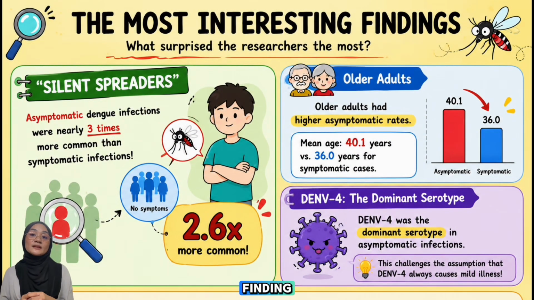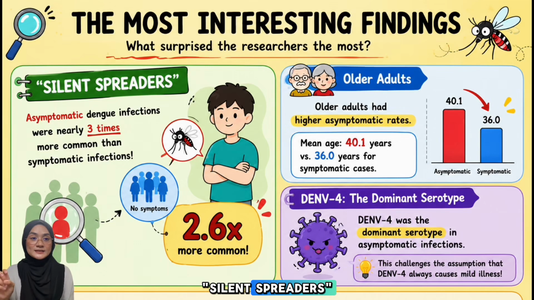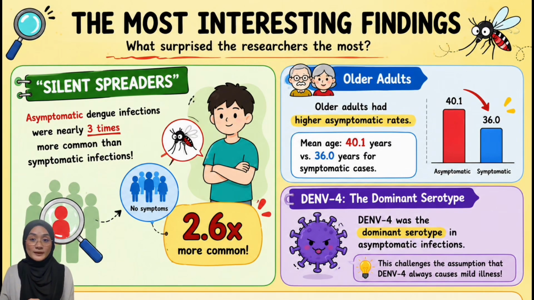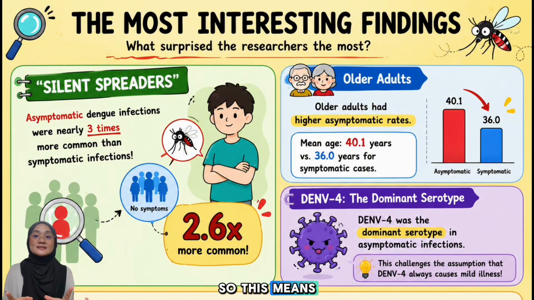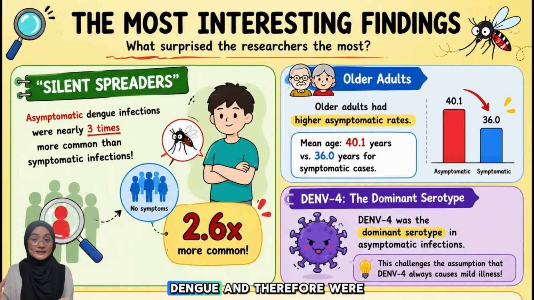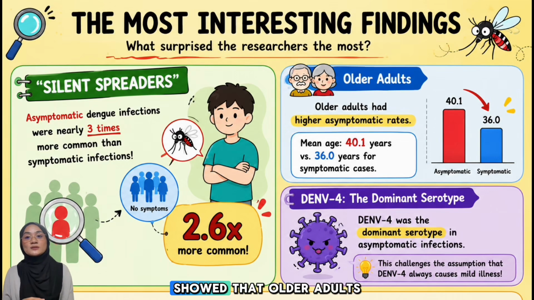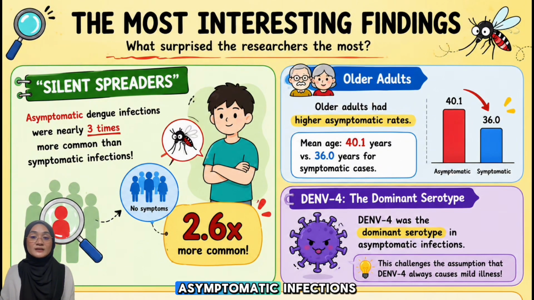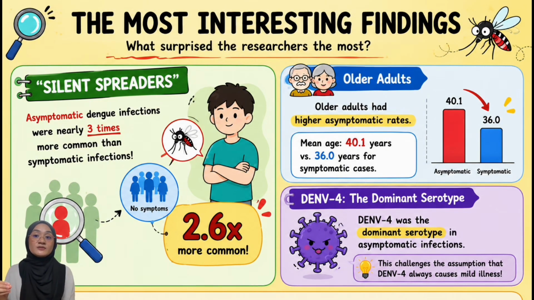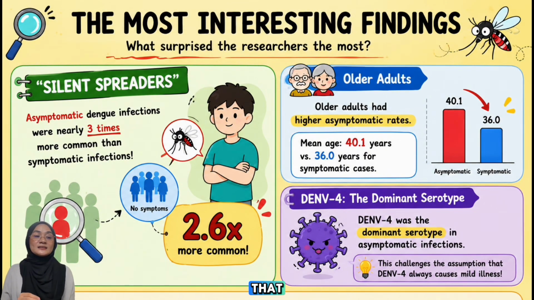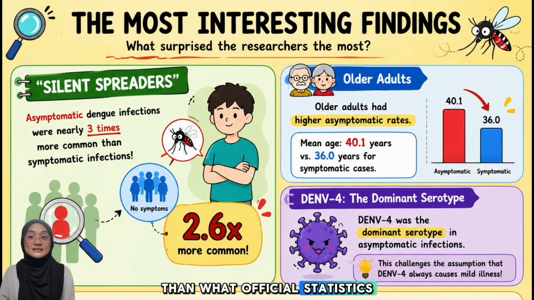And the most interesting finding was the presence of what they call silent spreaders. They found that asymptomatic dengue infections were about 2.6 times more common than symptomatic infections. So this means that many infected people never realized they had dengue and therefore were not captured in the official surveillance system. And the study also showed that older adults were more likely to have asymptomatic infections, and DENV4 was the dominant serotype among these hidden cases. So this challenged the common belief that this serotype only causes mild illness. And this finding suggests that the true burden of dengue is much greater than what official statistics indicate.